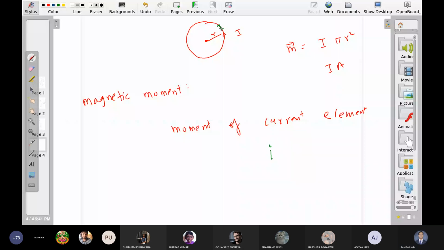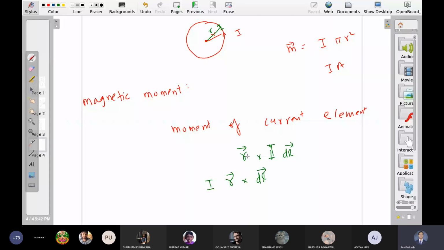Moment means multiply it with this distance r. r cross, now because this has a vector, I can go out. So this is the magnetic moment of this small part.